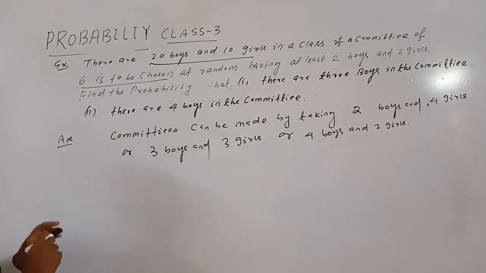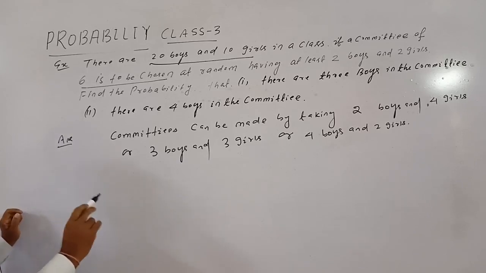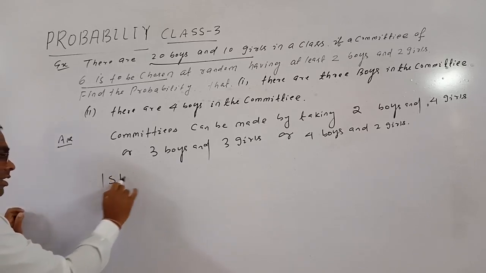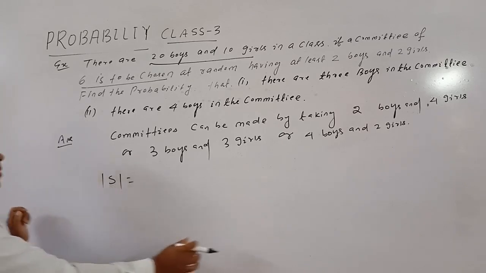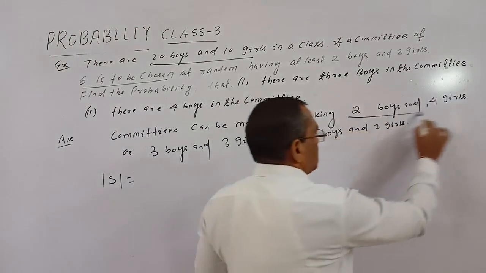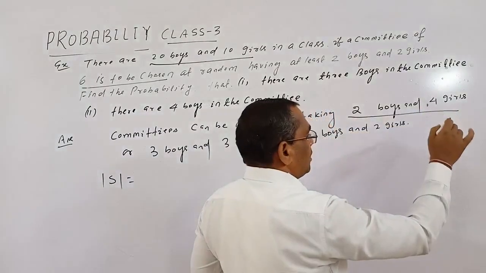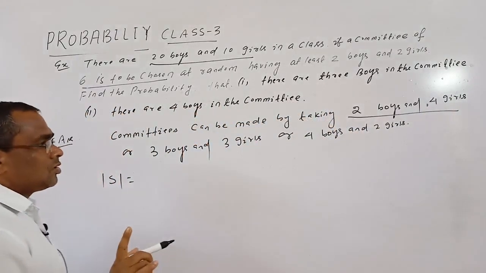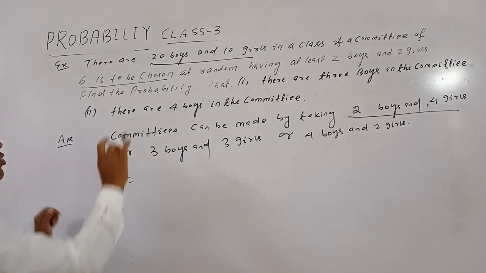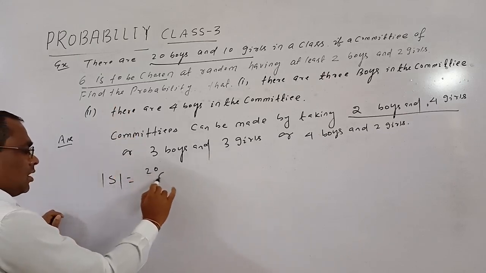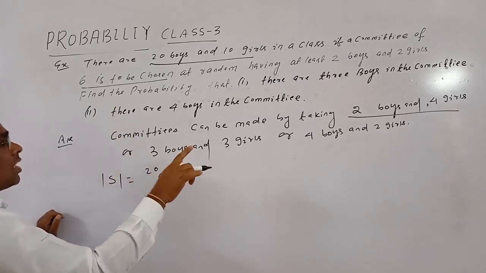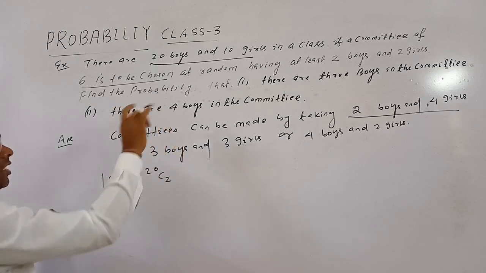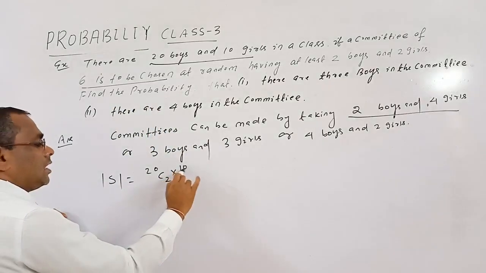Okay, so the selection can be made, that is the number of committees, the sample space mod S, is equal to: here 2 boys and 4 girls, means 2 boys selected out of 20 boys, 20C2, and 4 girls selected out of 10 girls, that is 10C4.